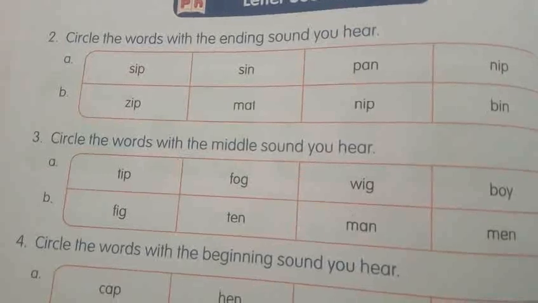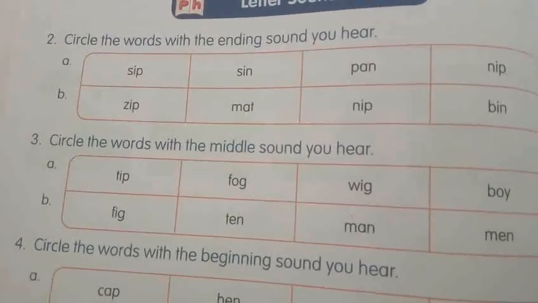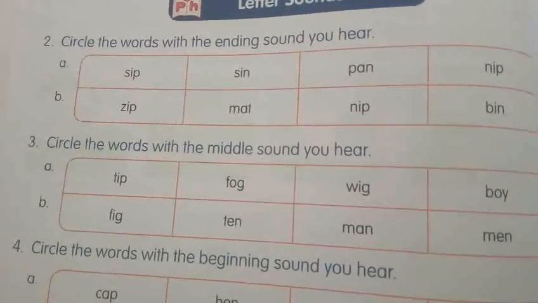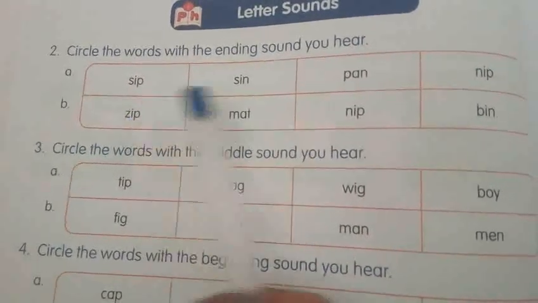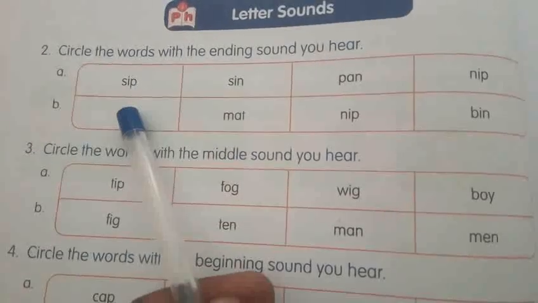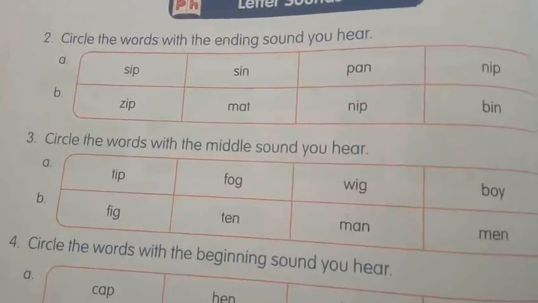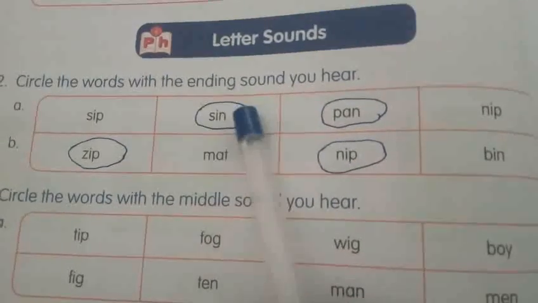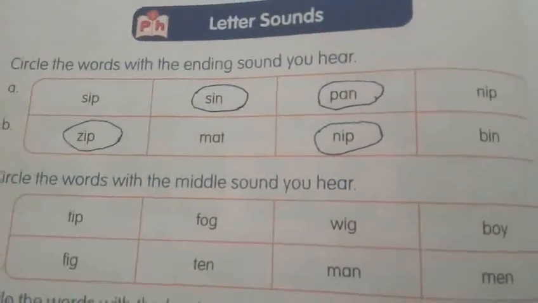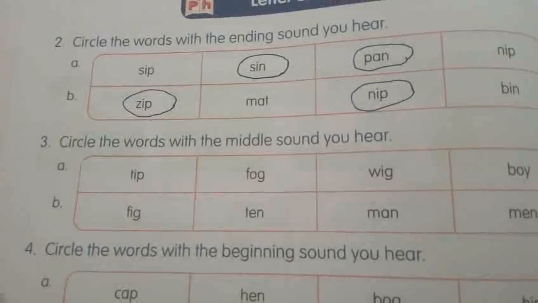Can you guess the answer? Yes. Which word has an N sound? P. Yeah, zip and nip. So you have to circle these 2 words. See this, my dear children. This is the N sound you hear. Finished. Next, third question.